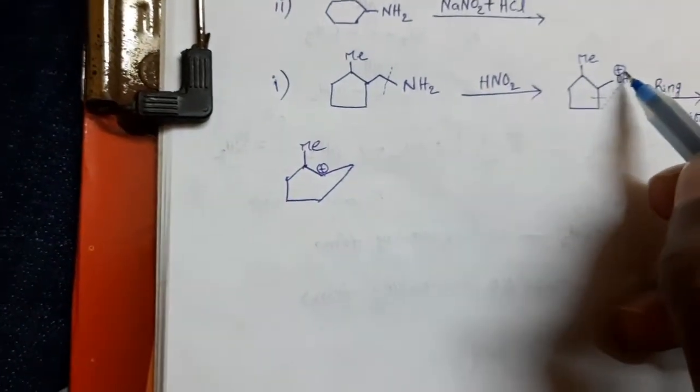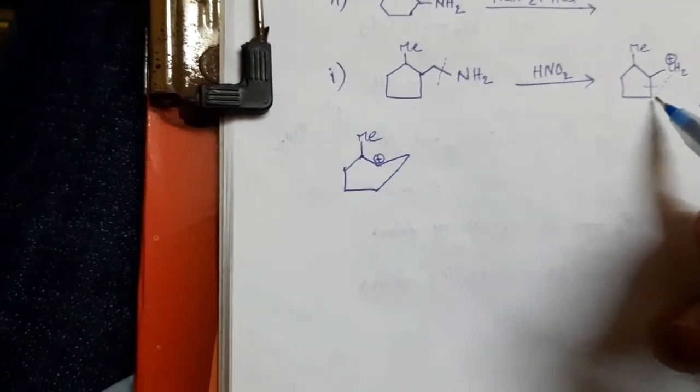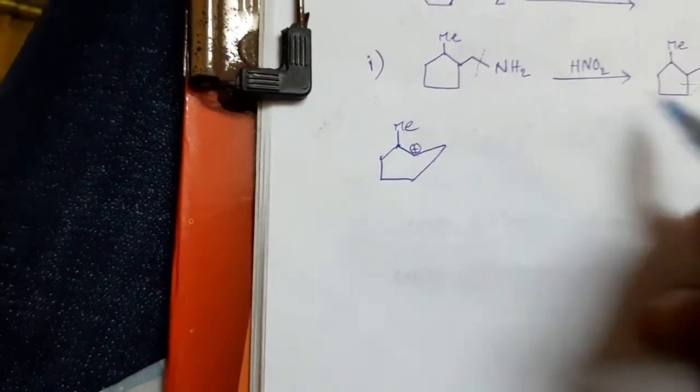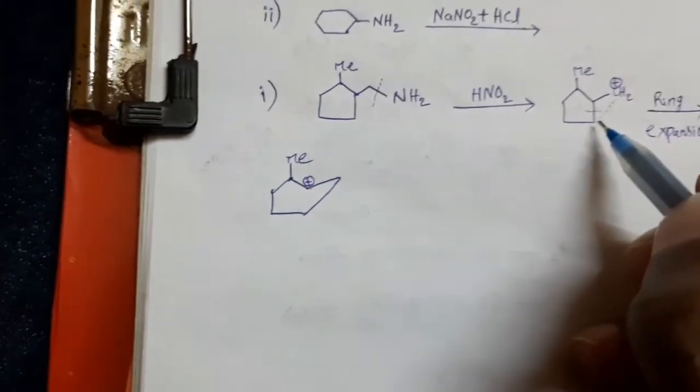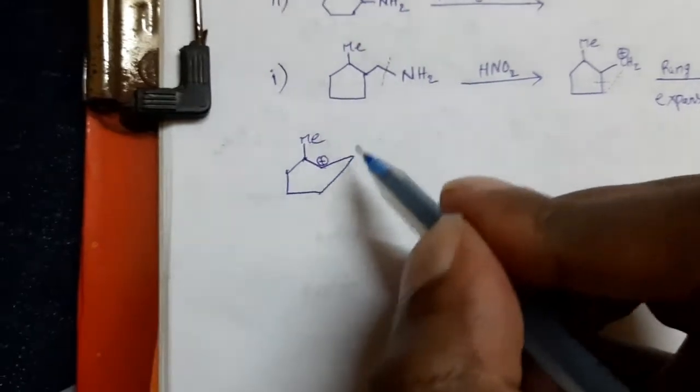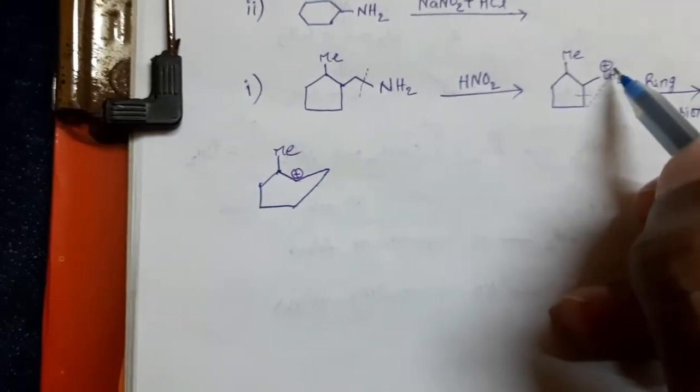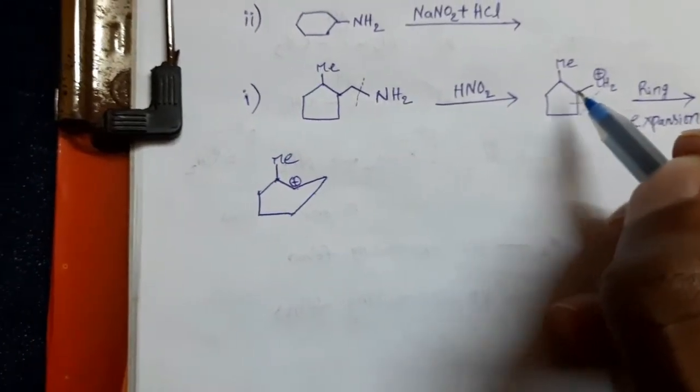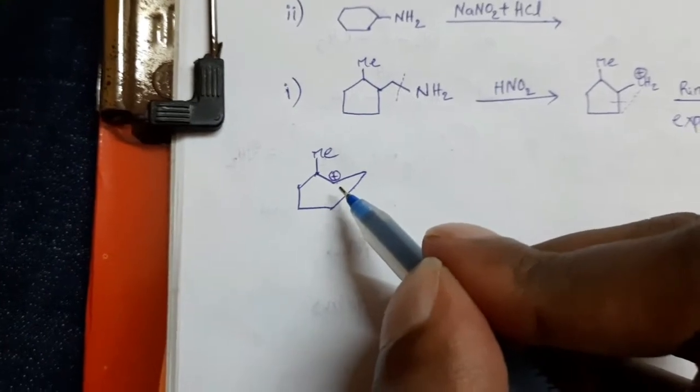So this positive charge, between this carbon and this carbon, a new bond is formed and this bond is completely broken, and this positive charge is shifted to this carbon atom. Then we can get this one.